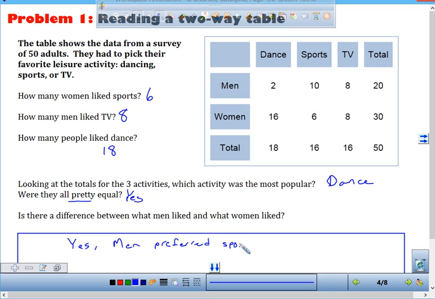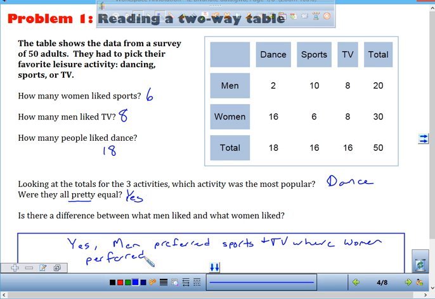Sports and TV, where women preferred dancing. Any questions on how to read the table? Anyone know what that table is called? A two-way table. Very good.